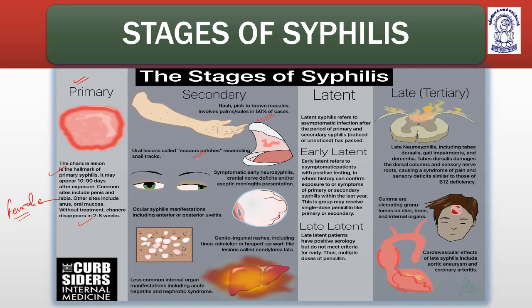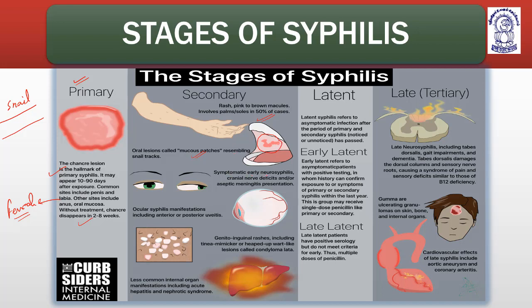Oral mucosa, or oral mucous membrane, means the inside of your mouth. It could have mucosal patches which resemble snail tracks. A snail, when it moves, makes a track because of its foot, and that is why the mucosa has a lesion. That lesion basically matches the snail tracks.